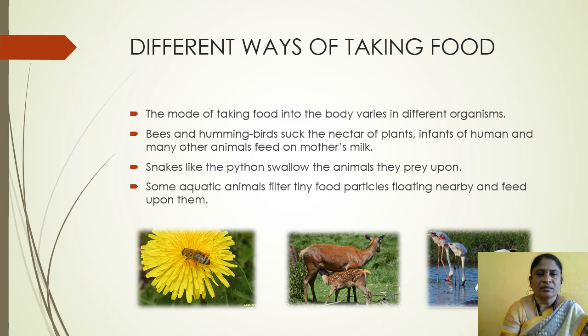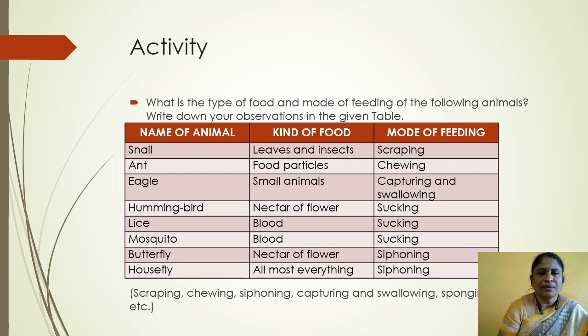Snakes like the python swallow the animals they prey upon. Some aquatic animals filter tiny food particles floating nearby and feed upon them. Different animals eat different kinds of food and use different modes of feeding mechanisms. Here is one activity, see children: what is the type of food and mode of feeding of the following animals.